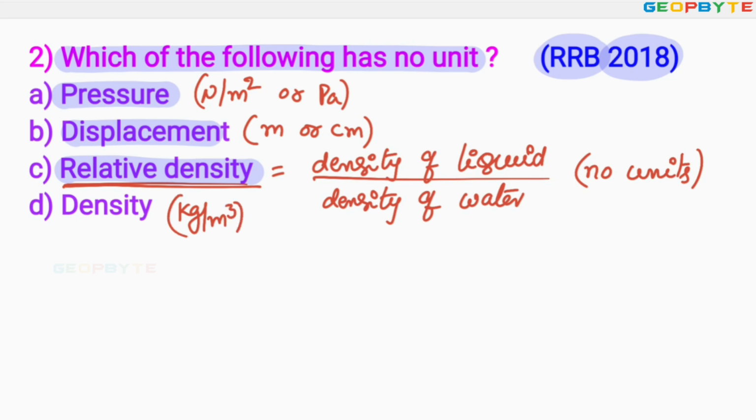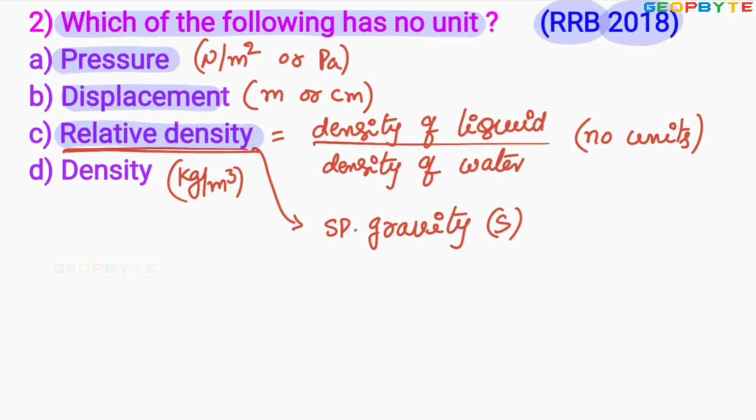Dear friends, remember the relative density is also called specific gravity, generally denoted by S. Remember, the specific gravity of water equals 1 and the specific gravity of mercury, Hg, equals 13.6. Anyhow, relative density is free from units. Therefore, option C is absolutely correct. I hope you got my point. Let us take another problem.